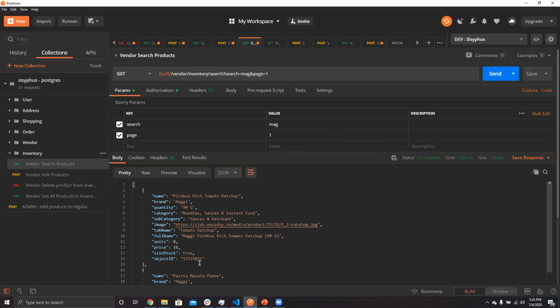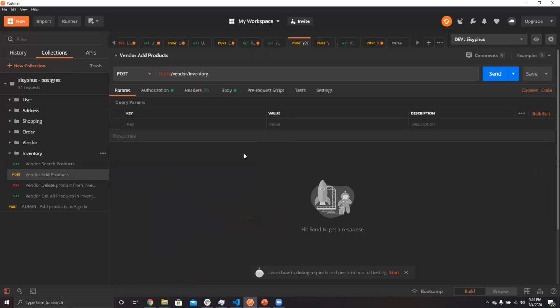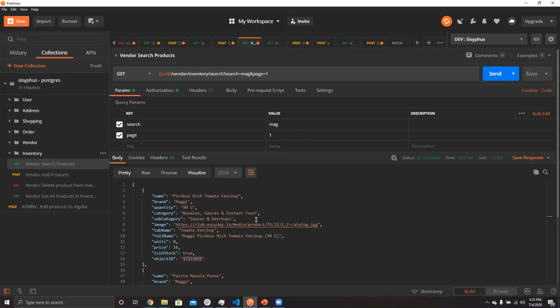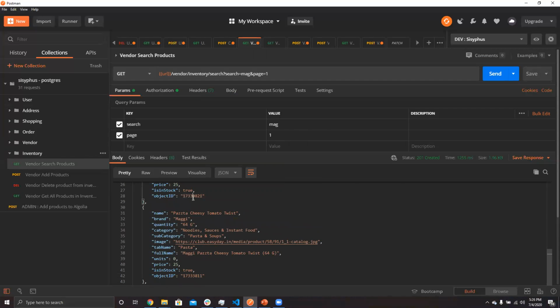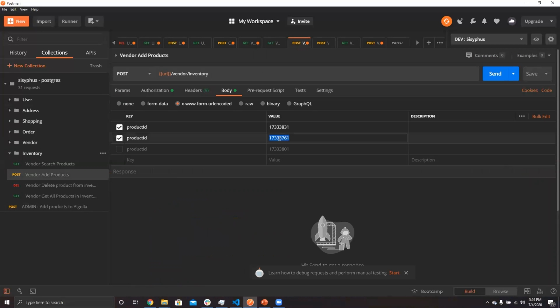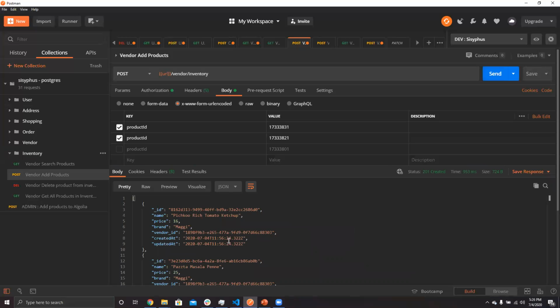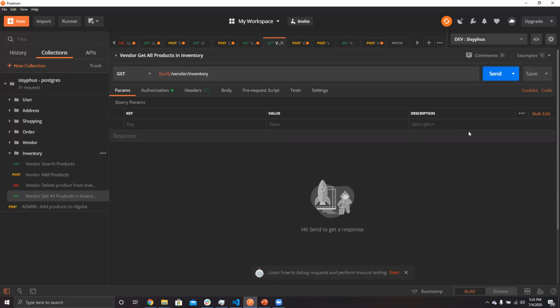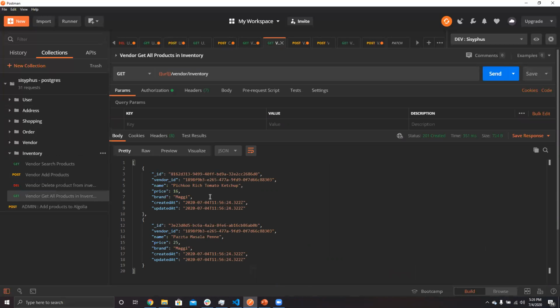So you can see there's Maggie. We just have to copy this particular number here and paste it here. In the front end, the user won't be having this kind of thing, but as of now, because there's no front end, we are just implementing it like this. So the vendor is now sending the request. Now these two products have been added. If you get all products in the inventory, there are only two products.